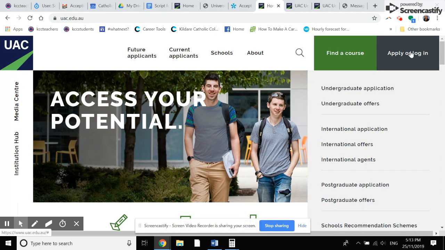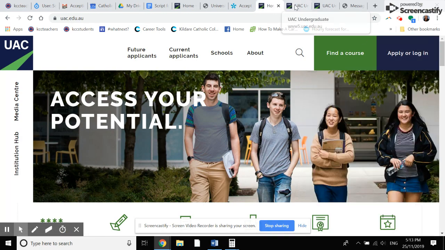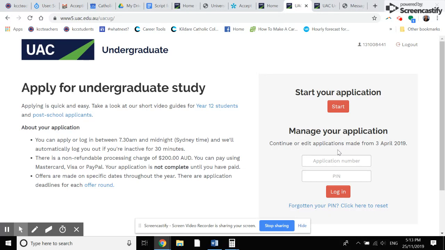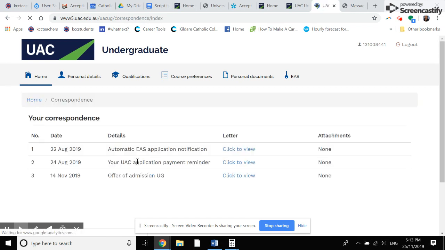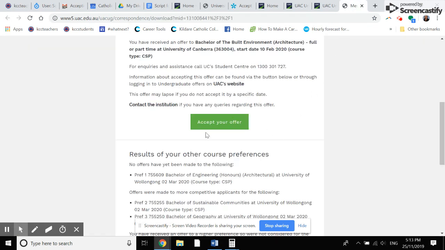Again, hovering over apply or log in, when you click on that, it will bring you to the manage your application page, where you put your application number and your PIN number, and then you hit login. Once you've done that, it will bring you to this page. If you click on your correspondence, you'll notice that down here, number 3, it says offer of admission UG, standing for undergraduate. If you click that, it will bring you to this, and it will give you the information about the course. Then you can literally click this green button to accept your offer.